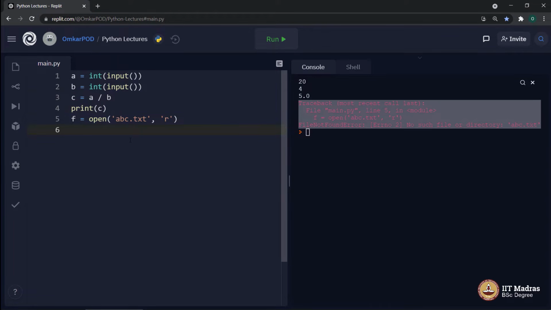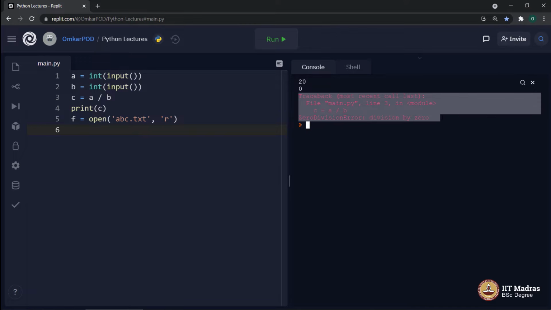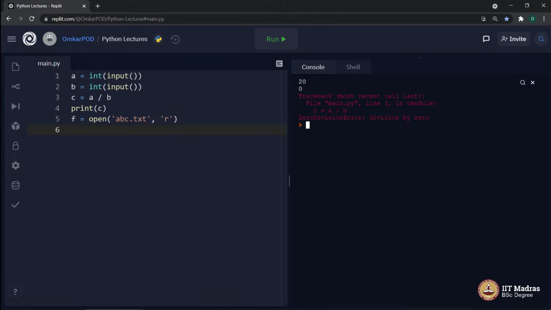For example, in this run, if we say 20, 0, then instead of getting this error from the computer, we can show some guided message to the user, maybe saying your input is wrong, please enter a valid input. Some kind of an informative message is the way you handle these exceptions. So now enough of this.